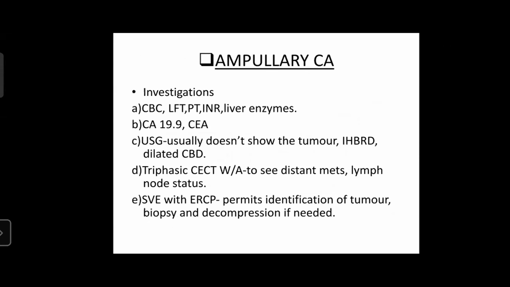Now coming to ampullary carcinoma, prognostic markers such as CA19-9 and CEA have to be done. In ampullary carcinoma, they may usually be elevated. USG in ampullary carcinoma doesn't usually show the tumor. It may only show intrahepatic biliary radical dilatation and dilated CBD.